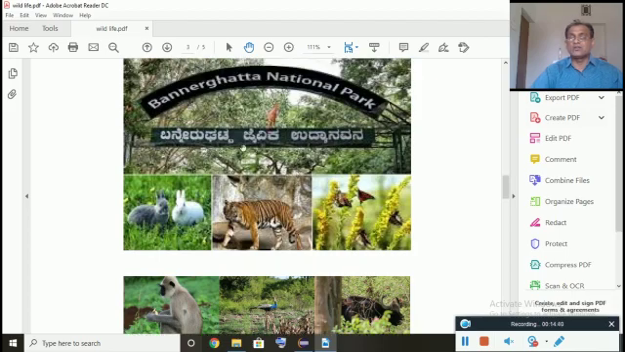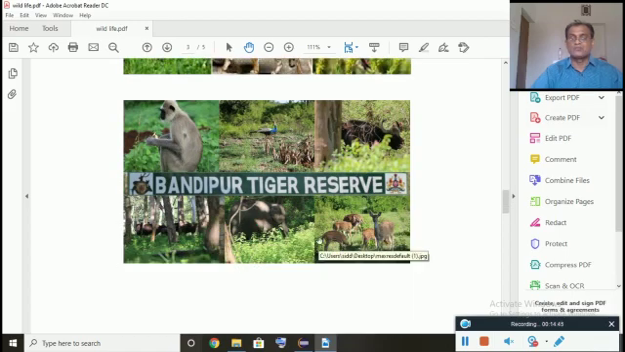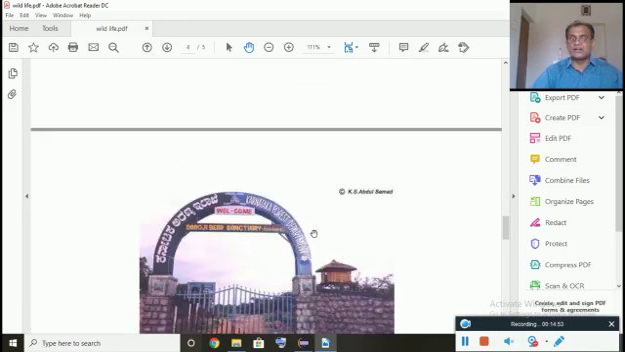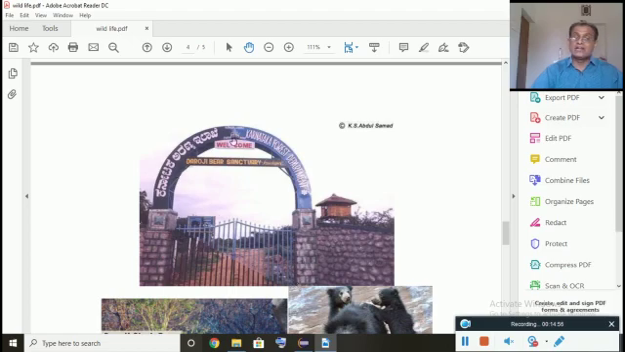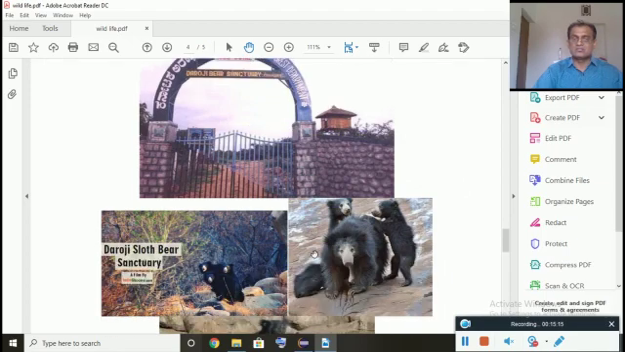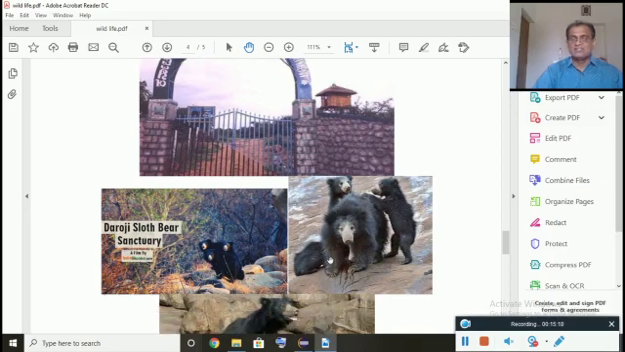See, Bannerghatta Jaivika Udyanavana, Bannerghatta National Park, Bangalore. Bandipur Tiger Reserve, Mysore. Particularly Bandipur is the national park, where you will find tigers and elephants. The Karnataka Forest Department maintains the Daroji Sloth Bear Sanctuary. We are proud to say that our beloved district has got this sanctuary. Even in Anka Samudra, near Agribommanahalli, there is a bird sanctuary, which was made recently. So we have a bird sanctuary and this sloth bear sanctuary. See how beautifully the sloth bear is there.